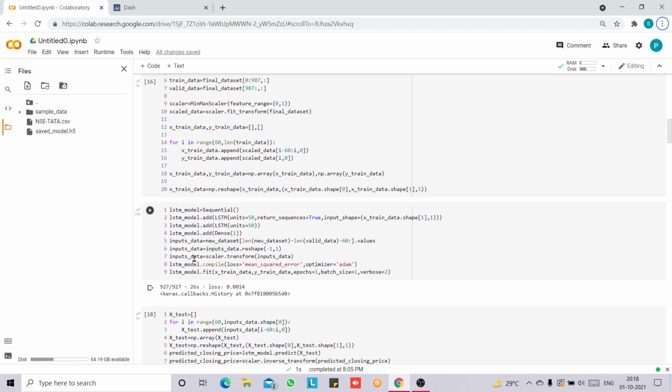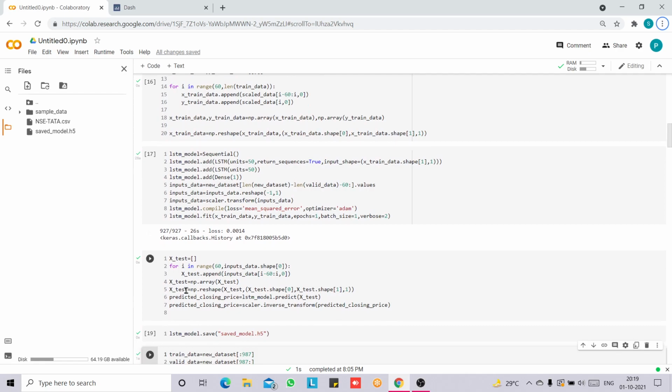Then in order to train our model, we first have to configure our model using the model.compile function, and this optimizer is used to minimize the loss. And after that, we call model.fit to train our model. Then in predicted closing price, we will store the predictions which our model has made, and we will call the inverse_transform function.